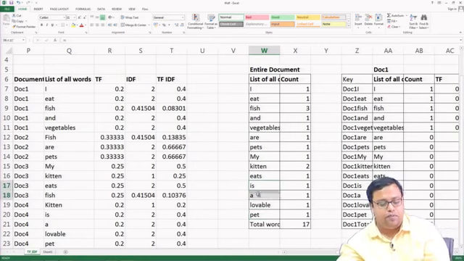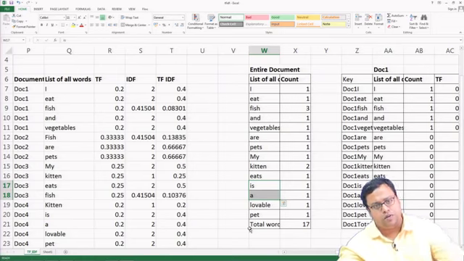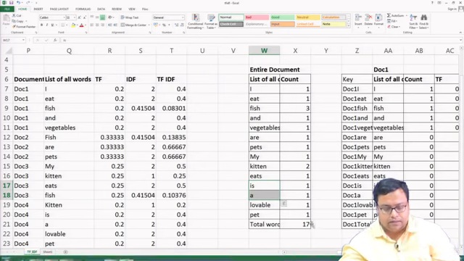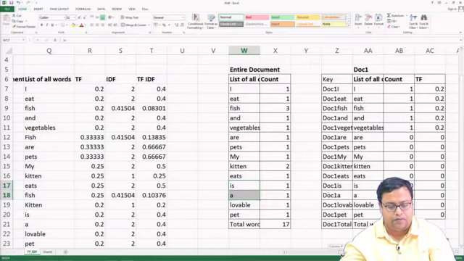I should also have removed them, because these are stop words, but I am not doing it because I am just showing you a small example. Fair enough. So, now what I do is I find out for each document what the term frequency is.